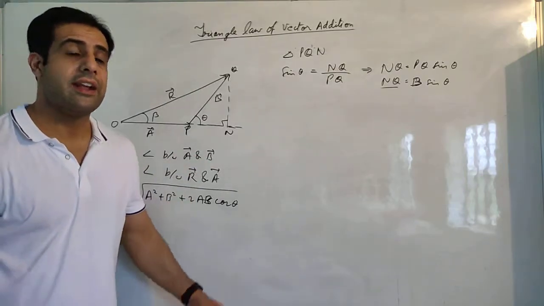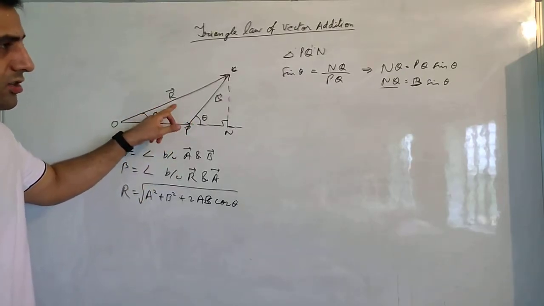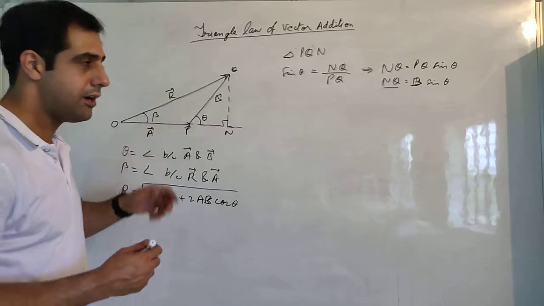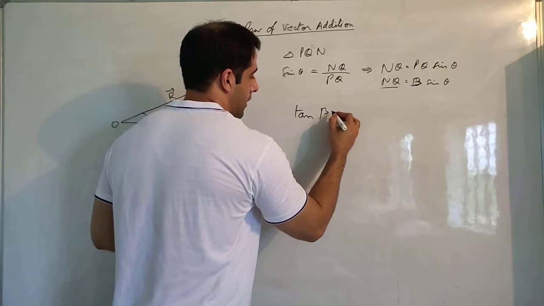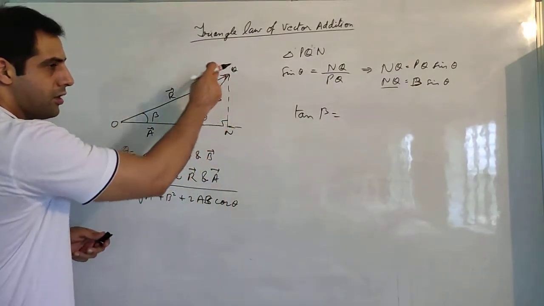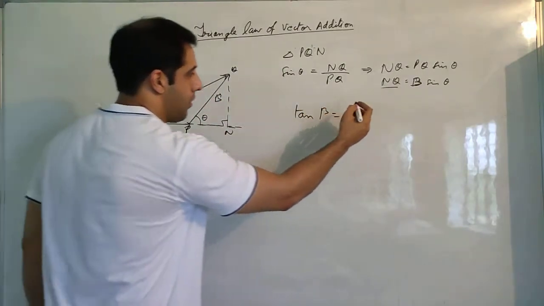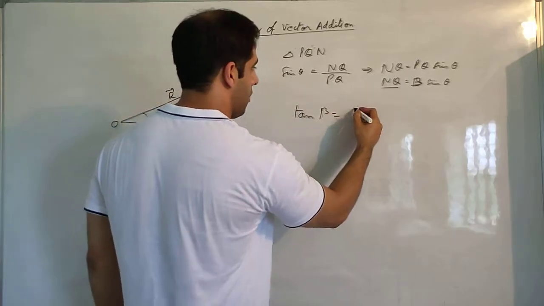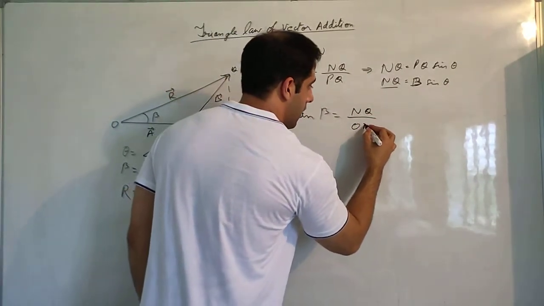Direction of what? Direction of the resultant. Now the angle between the resultant and vector A was taken as beta. So in this triangle, same triangle ONQ, I can write tan beta is equal to perpendicular by base, so perpendicular is NQ and base was ON.